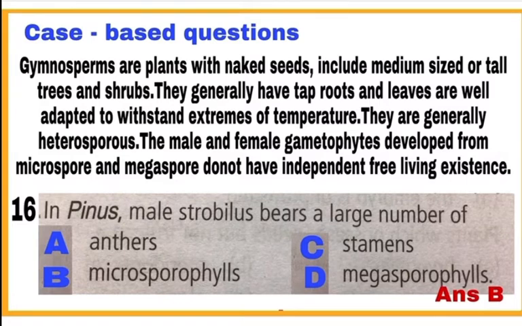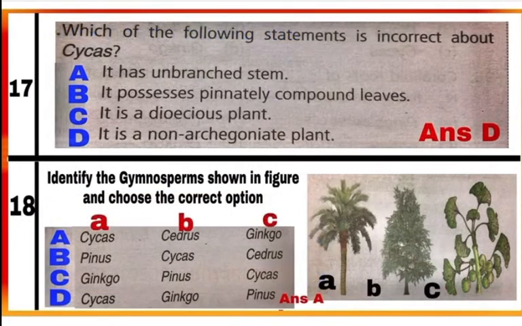Option B. Male strobilus in Pinus bears large number of microsporophylls. Also note one important point. The strobili bearing microsporophylls and microsporangia are called male strobili. Question 17. Which of the following statements is incorrect about Cycas? Option D. It is a non-archegoniate plant. This is incorrect. It is an archegoniate plant.